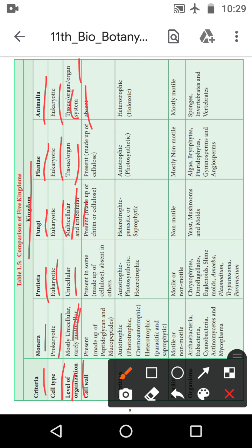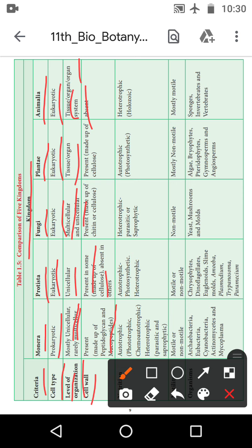Okay. The next one is the cell wall. The cell wall is the outer layer. In Monera it is present, made up of peptidoglycan and macropeptides. In Protista it is present in some and absent in others. Present in some, made up of cellulose, but absent in the others.